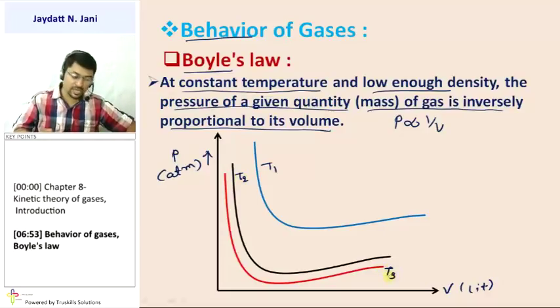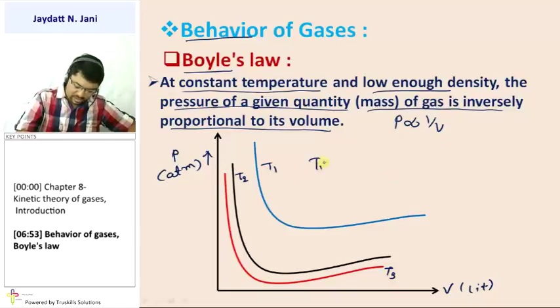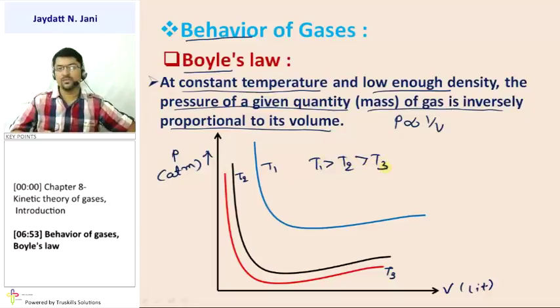So here it shows that pressure is inversely proportional to volume, where T1 is greater than T2 is greater than T3. As the temperature value decreases, you get a more and more curved part. At the initial point, as volume is small, pressure is very, very high. As pressure decreases, volume increases. That's a simple law here.